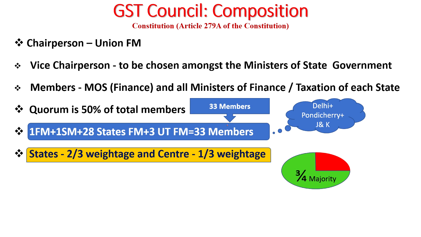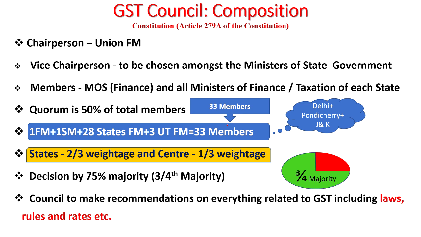And states have 2/3 weightage, and the center will have 1/3 weightage. If any decision has to be taken at the GST Council level, then a 75% majority will be taken into consideration. That means a 3/4 majority consensus among the members, then only it will become a bill. The council makes recommendations on everything related to GST, including the laws, rules and rates. They will take the decision, and a 3/4 majority is necessary to finalize it.